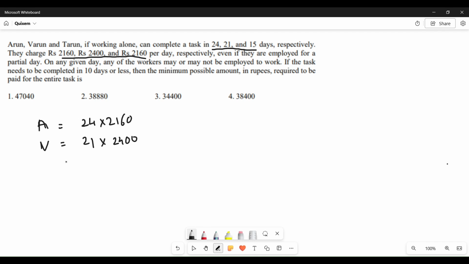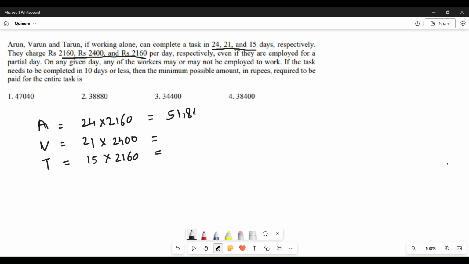And if only Tarun is working, he'll be taking 15 days to complete. At the same time, he'll be charging 2160 rupees per day.